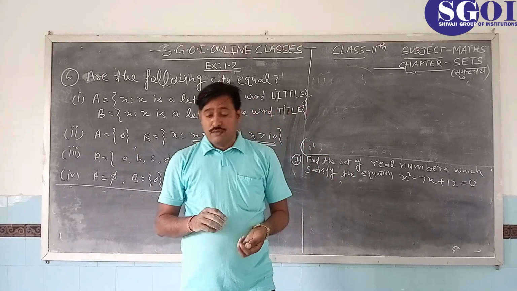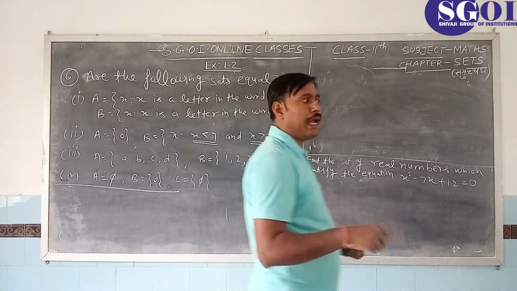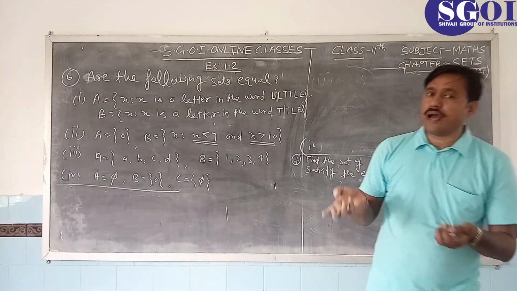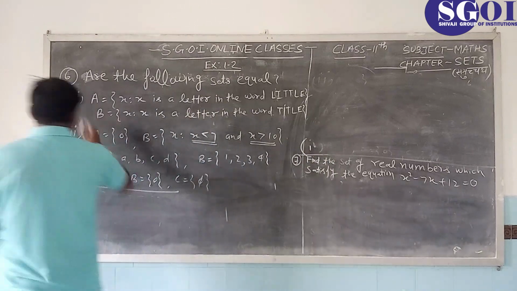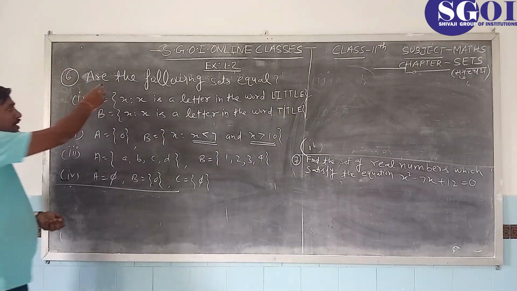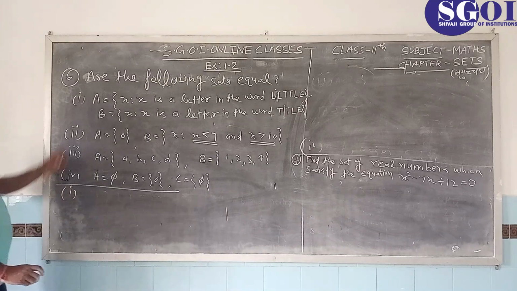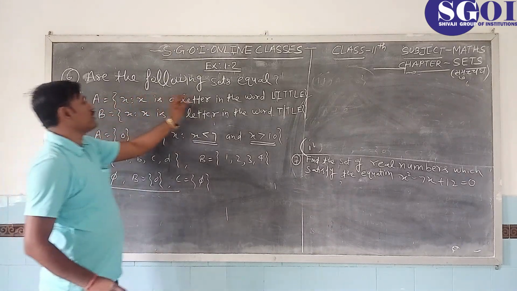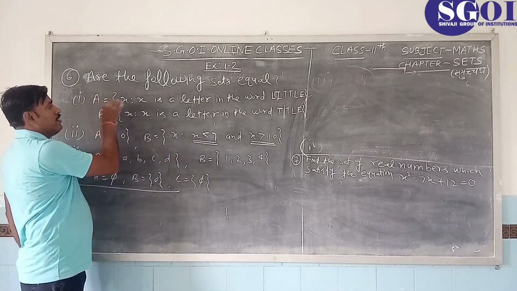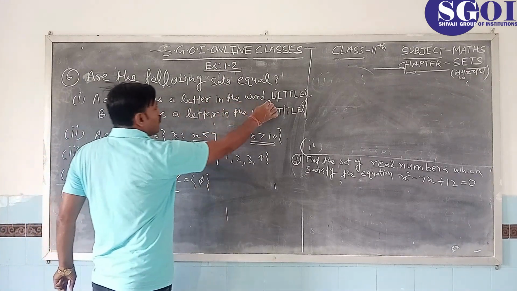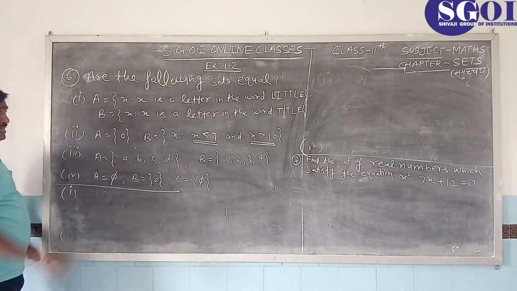All the elements of set A are in B, and all the elements of set B are in A. So here we investigate whether A and B are equal or not. So the first part is A equals {x such that x is a letter in the word LITTLE}. A is a set whose elements are made from the letters of the word LITTLE.